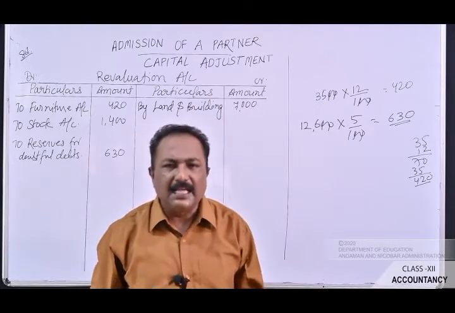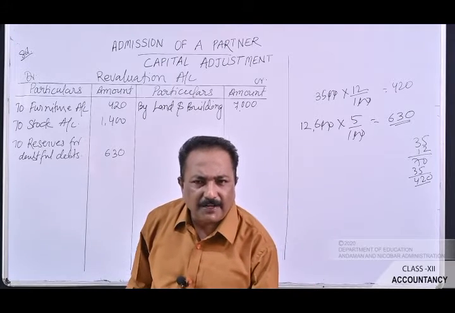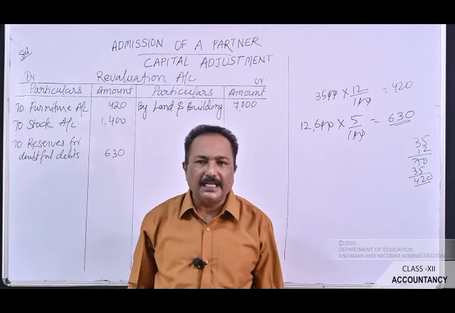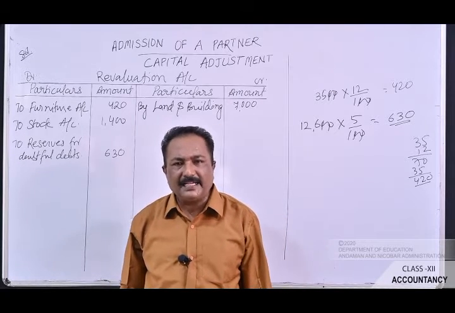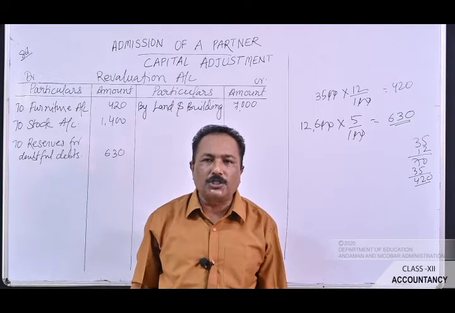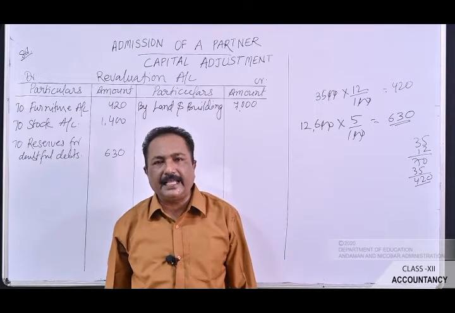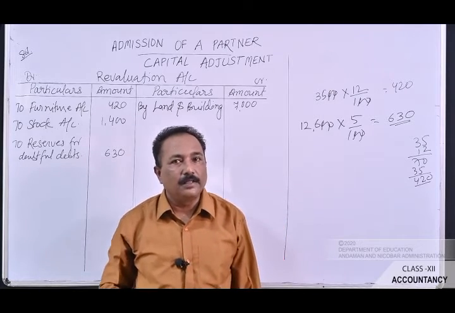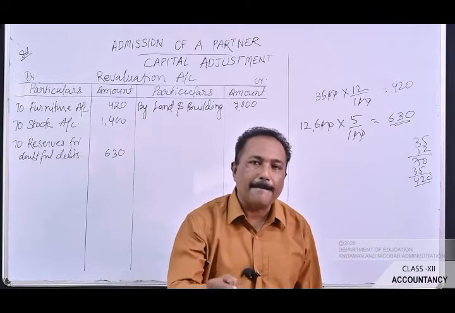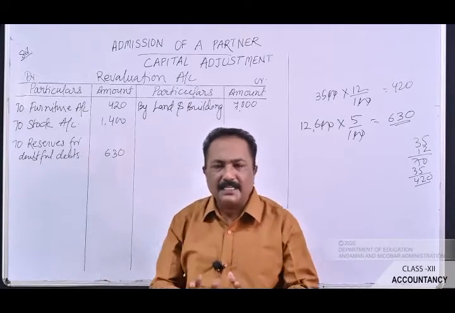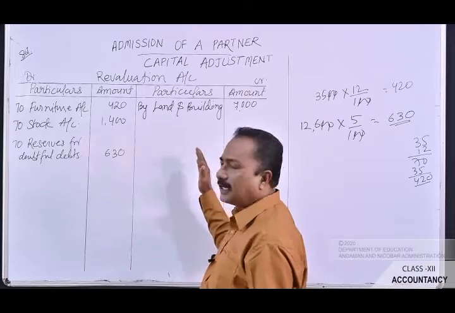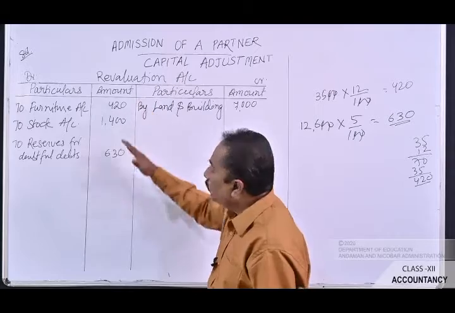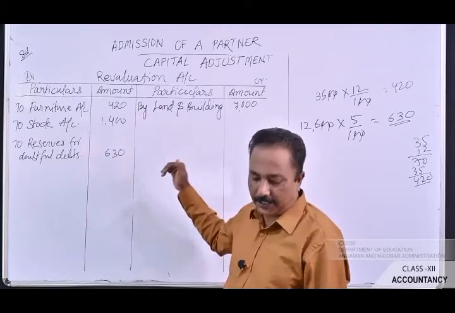Now let's pass on to the next additional information, that after making the adjustment of the capital accounts of the old partners who continue to share in the same proportion as before, be adjusted on the basis of the proportion of Deepak's capital to his share in the business. This is such a transaction which will find a place in the partners' capital account. So it means that there is no other transaction that will find a place in the revaluation account. So now we will close the revaluation account.